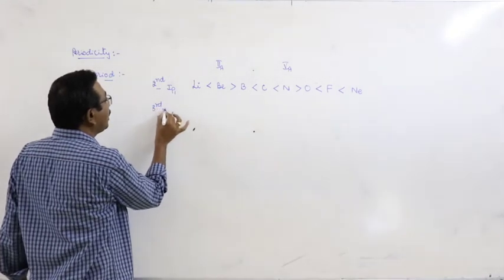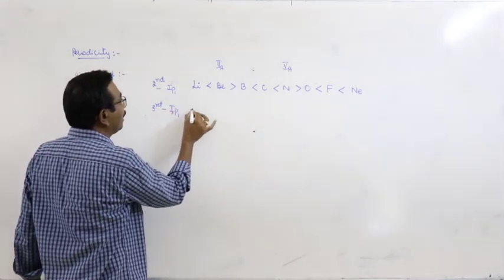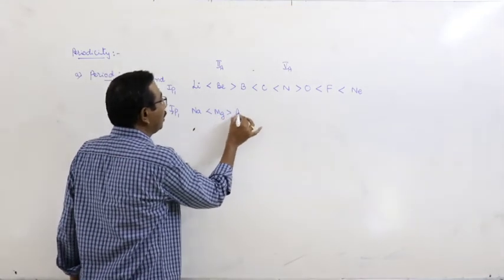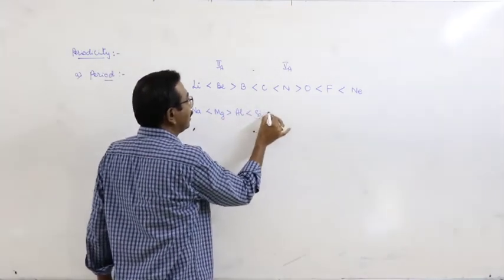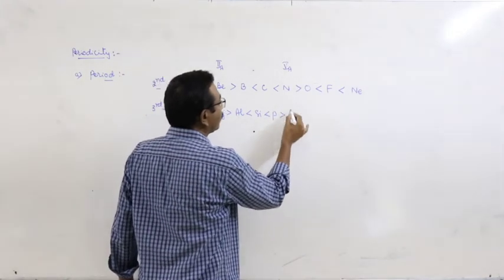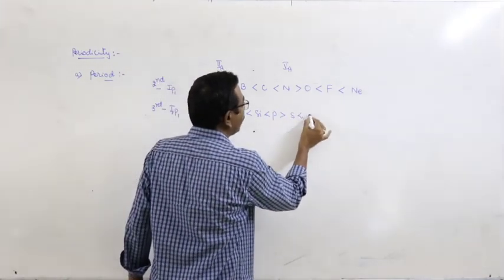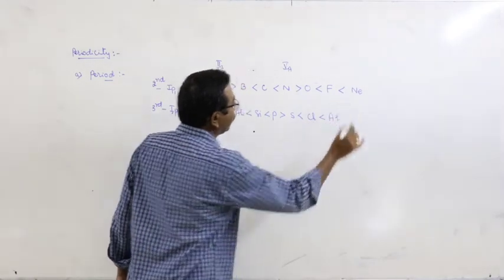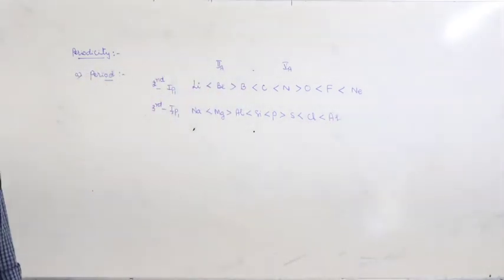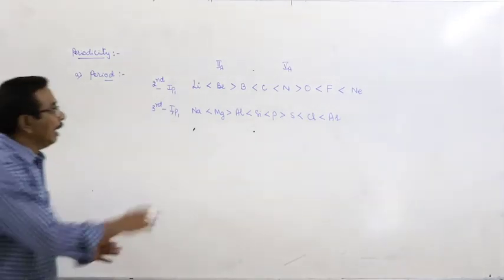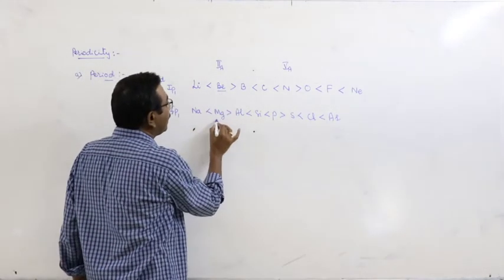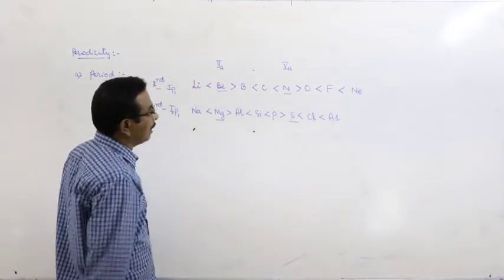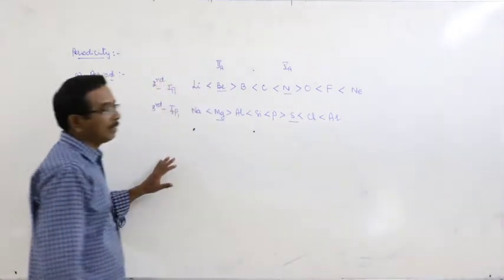What about the third period elements? That can be given as sodium, magnesium, aluminum, silicon, phosphorus, sulfur, chlorine and argon. And here the deviation is observed at second A group elements and also fifth A group elements, right?